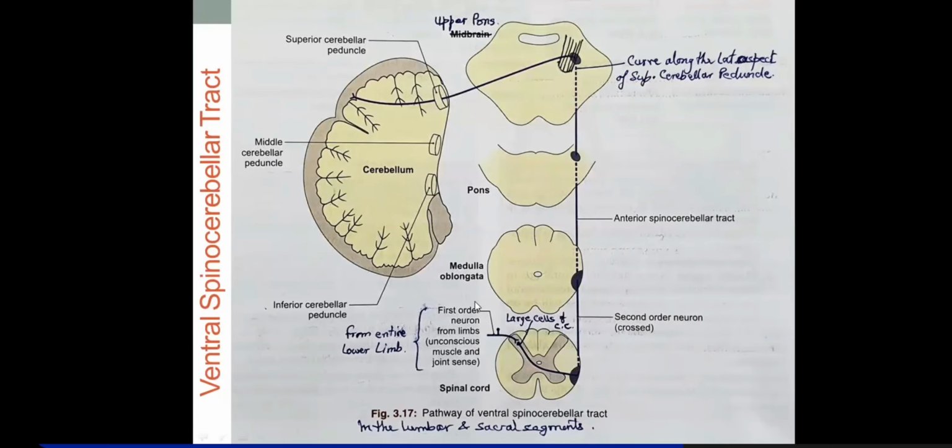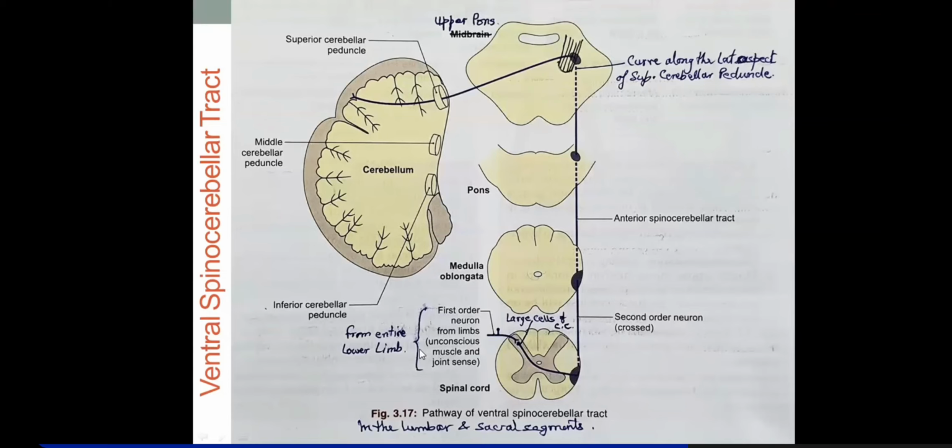So it will decussate two times, one at the level of the spinal cord at the same level, and then again it will cross at the level of upper pons or midbrain. So double decussation, remember this, is also an important MCQ. It is a special feature of the ventral spinocerebellar tract. The reason is the fibers have to ultimately reach the same side of the cerebellum.